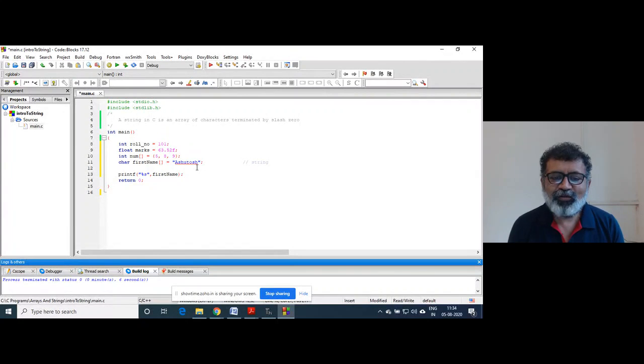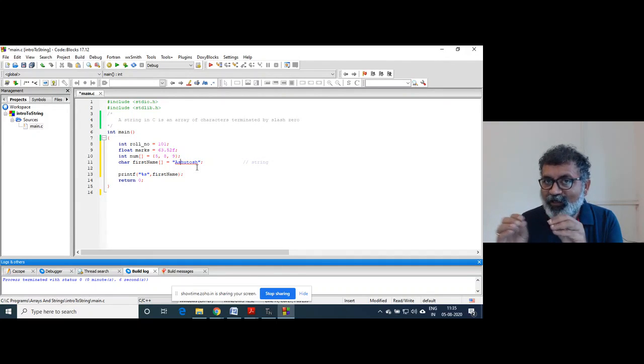Why? Because it is an array of integers, and each separate integer has got 4 bytes of memory. But this is quite a different thing. It is an array of characters, and a single character doesn't have any meaning.